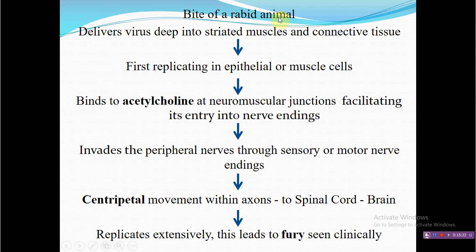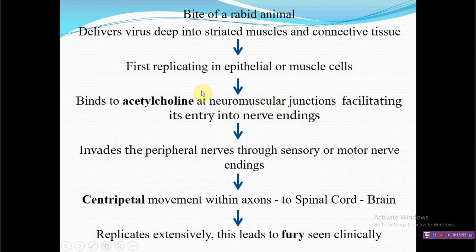After the bite from a rabid animal, the virus is delivered into local muscles or connective tissue, where it replicates. That is considered the first replication, and it increases the amount of virus. After that it moves to the next stage, entry into the nervous system.